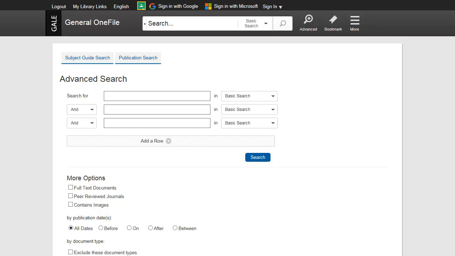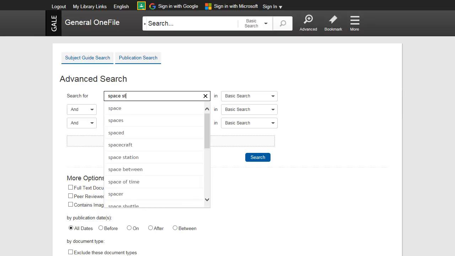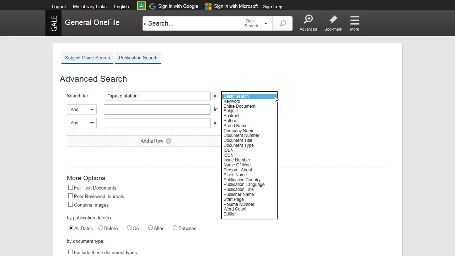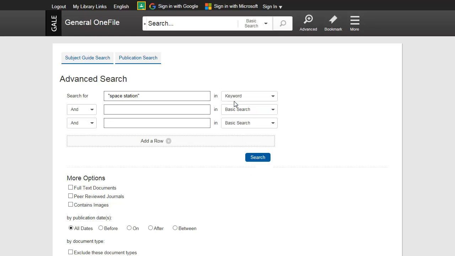Enter your search term and then select the field or index that you want to search. Use the operators AND, OR, or NOT if you want to search multiple fields.